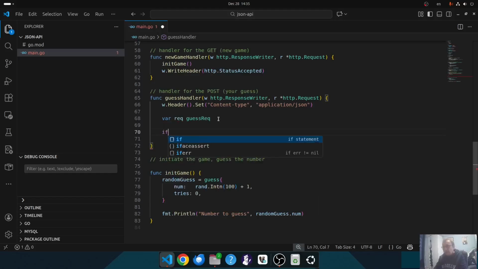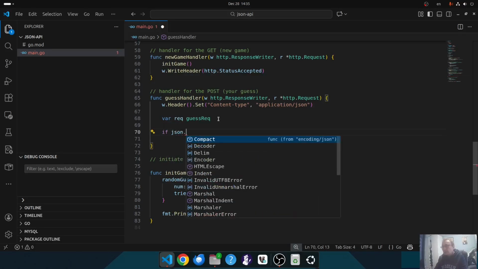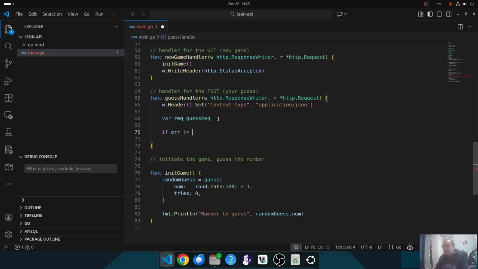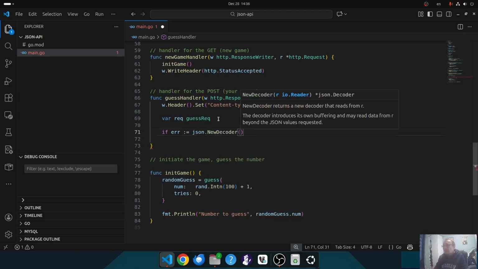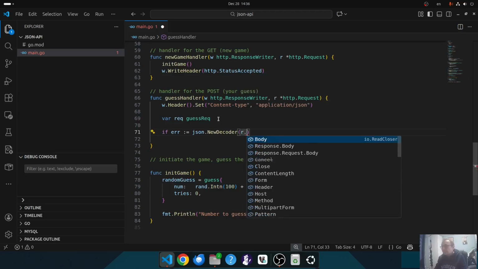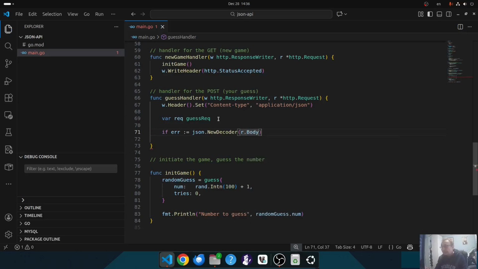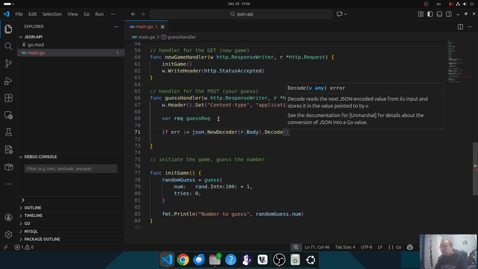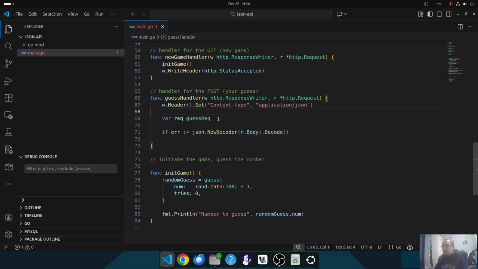So if I say if JSON, sorry, it can return an error. If I say if err equals json.NewDecoder, and I can provide an io.Reader, and the io.Reader will be something in the request object, request struct called Body, and Decode, sorry, and I'm going to decode it to the request. And because I will change the request, I need to use a pointer. So that's &request.